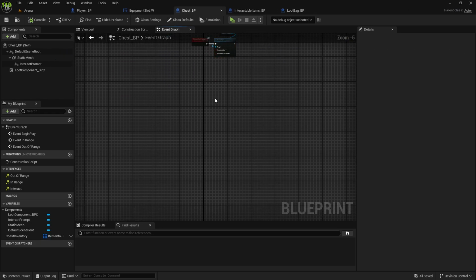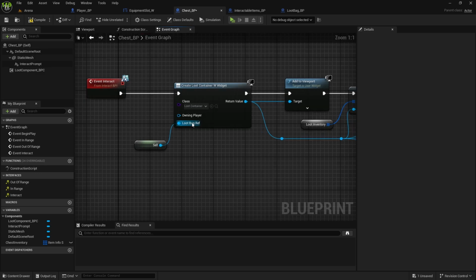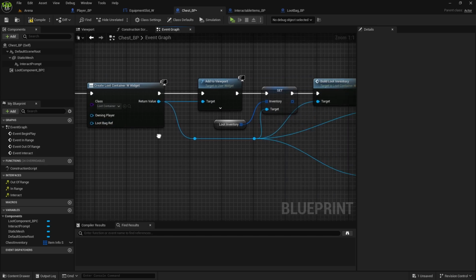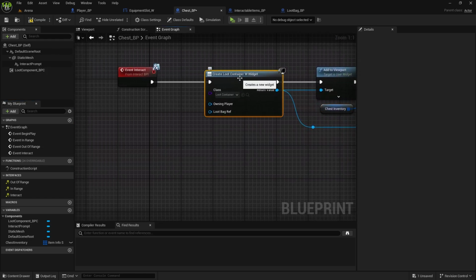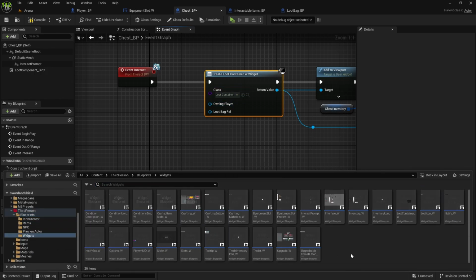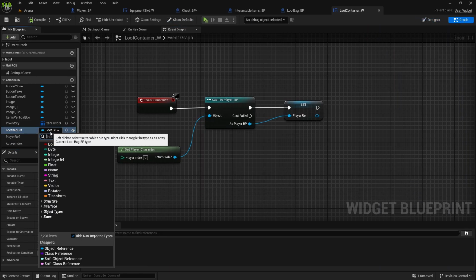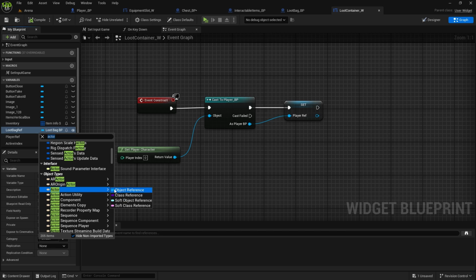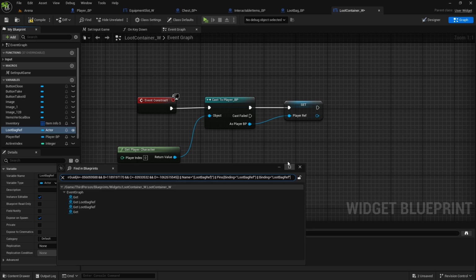and paste it into chest. This reference we will have to change because this reference can only accept the loot bag BP, so we will change that in a second. For inventory we'll connect the chest inventory, and the rest of it is pretty much the same. So now for this loot bag reference, go to the widget loot container, and in here I'm going to change this to actor object reference, so it will be base actor, and we can accept the chest or a loot bag.